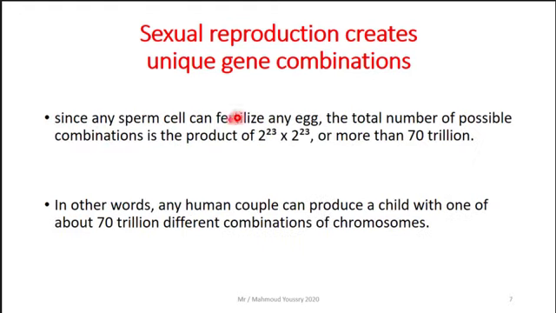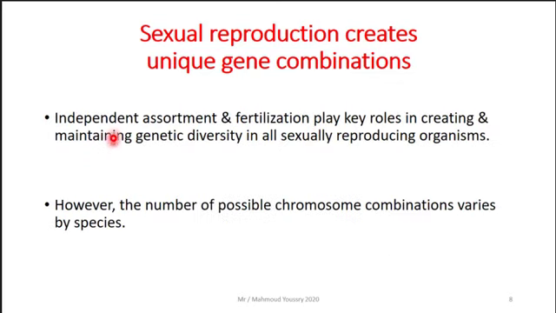Since any sperm can fertilize any egg, the total number of possible combinations is the product of 2 to the power 23 times 2 to the power 23, or more than 70 trillion possible combinations. In other words, any human couple can produce a child with one of about 70 trillion different combinations of chromosomes. This is a huge number.